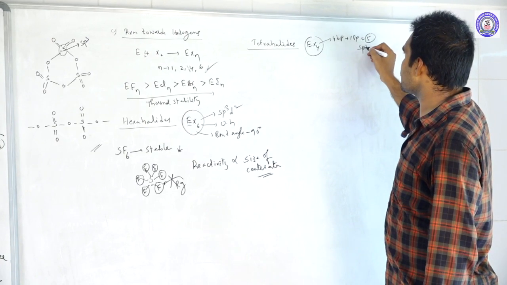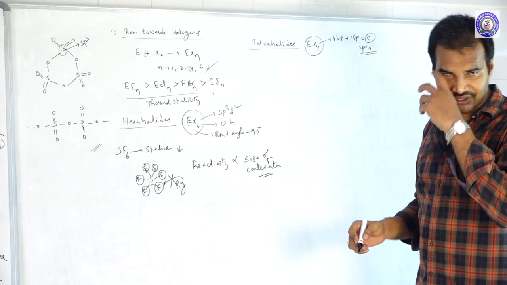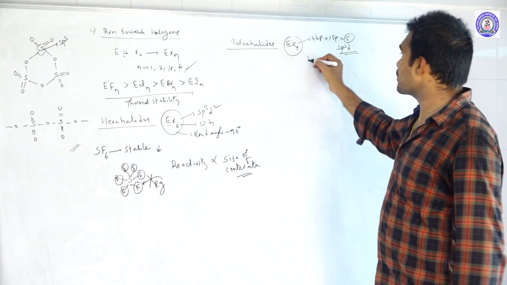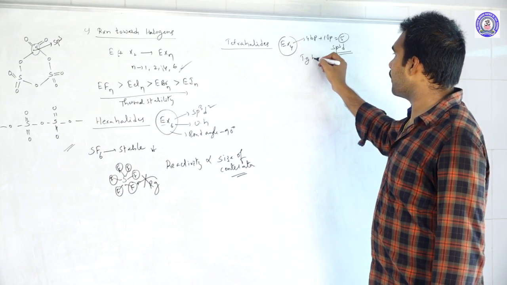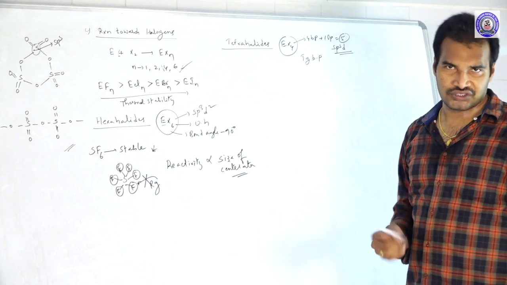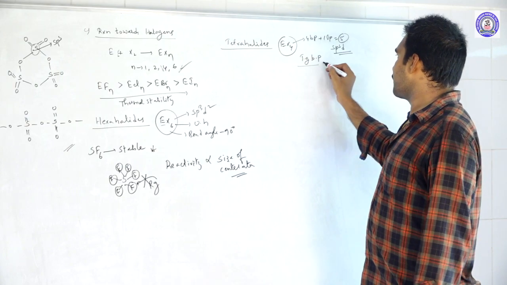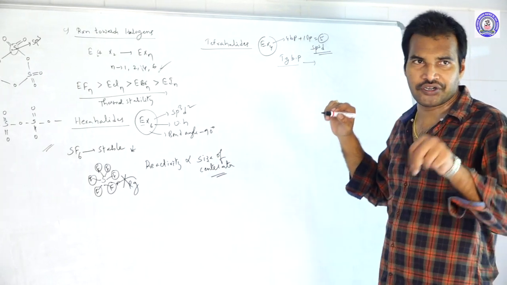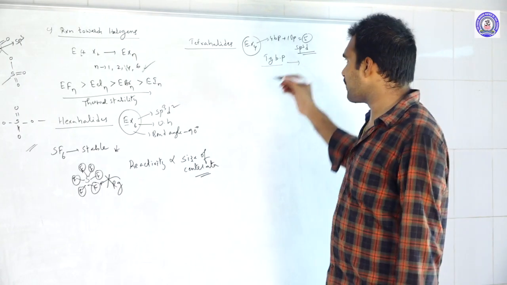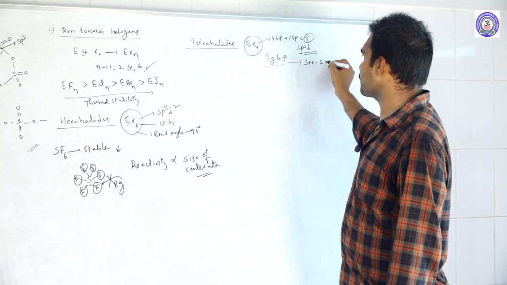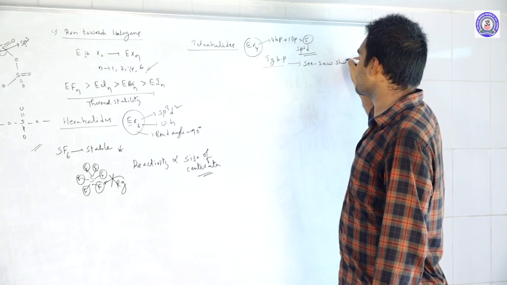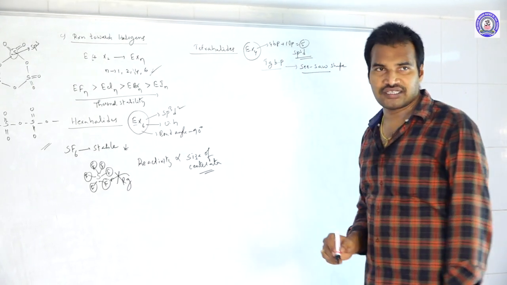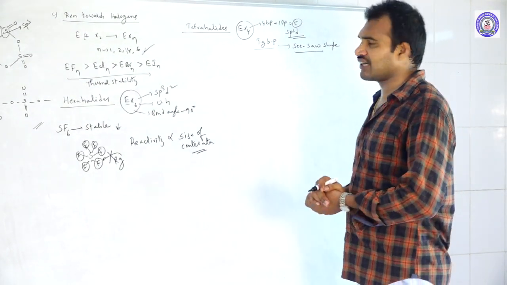So what is the hybridization? sp3d hybridization means trigonal bipyramidal general geometry. But because of the presence of a lone pair, it is an AB4E type. According to VSEPR theory, the trigonal bipyramidal shape becomes seesaw shape. That is about the geometry of these tetrahalides.